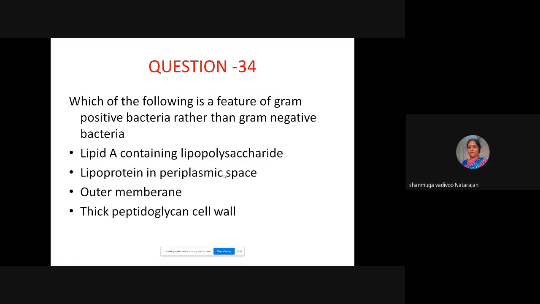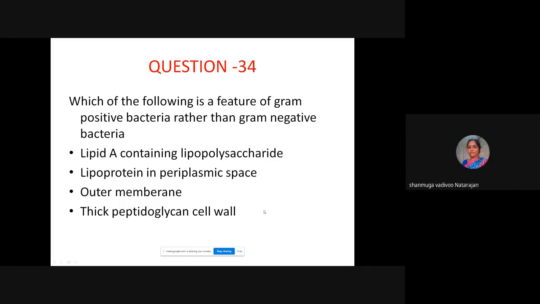Okay. So which of the following is a feature of gram-positive bacteria rather than gram-negative? So this is again the same twisted question. Lipid A is a feature of gram-negative. Lipoprotein in periplasmic space, gram-negative. Outer membrane, thick peptidoglycan wall.